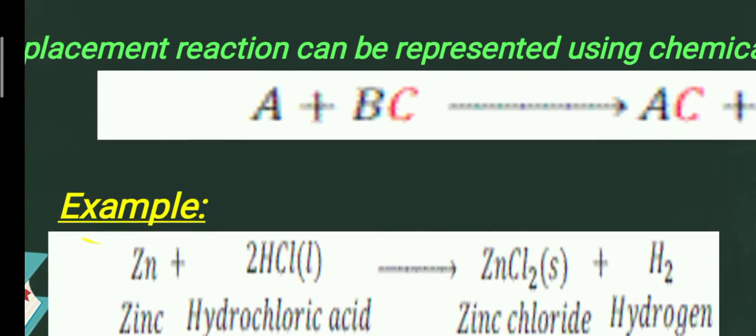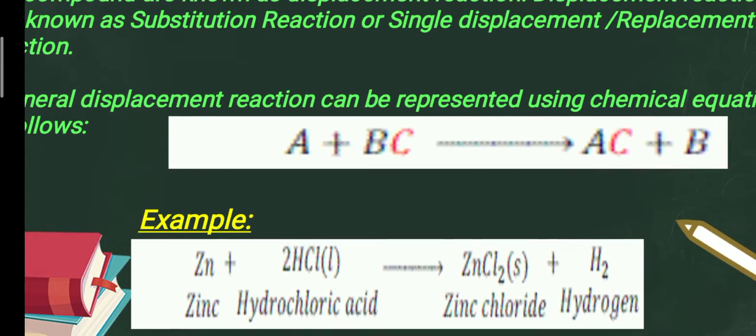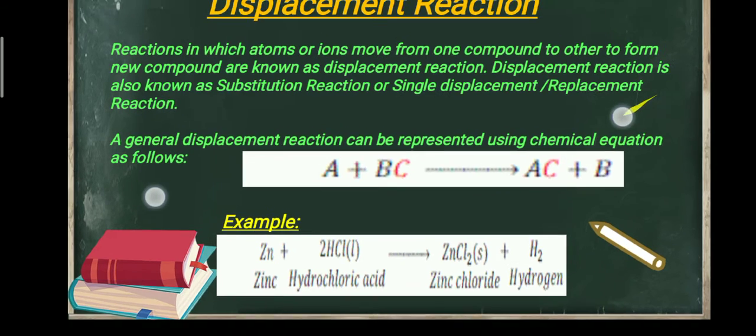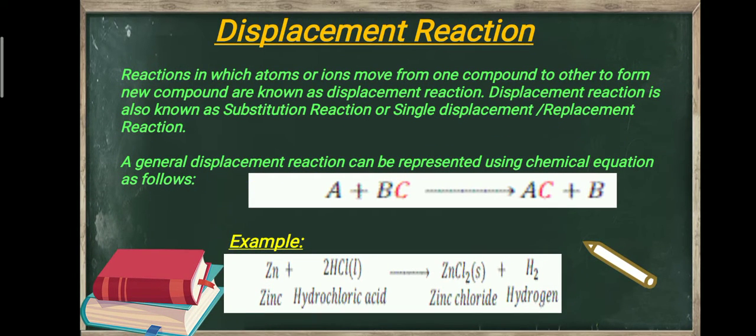We have an example. When zinc reacts with hydrochloric acid, it gives zinc chloride and hydrogen gas. So in this case, the chloride ion is displaced from its position and it makes a compound with zinc and forms zinc chloride. So in this case, a single ion is transferred from one compound and forms a new compound. So the reaction is known as displacement reaction.